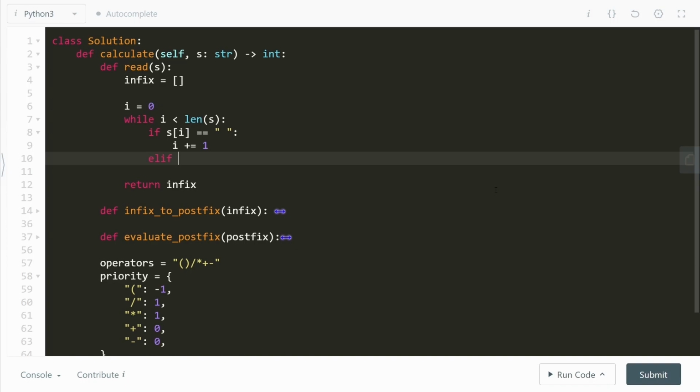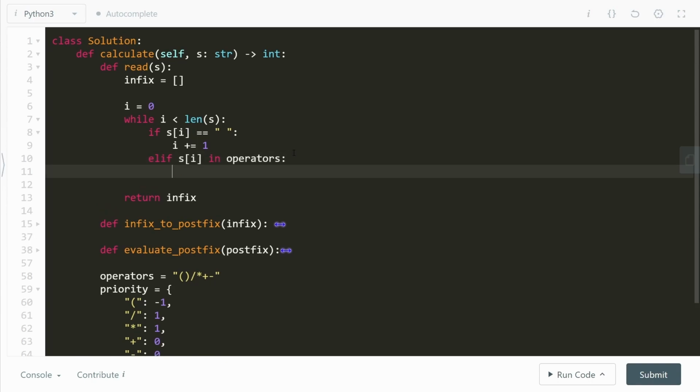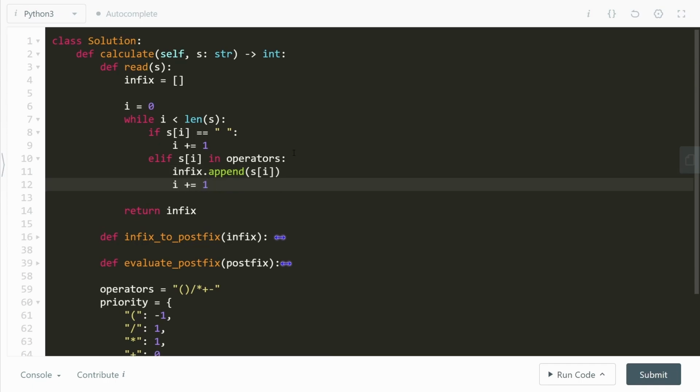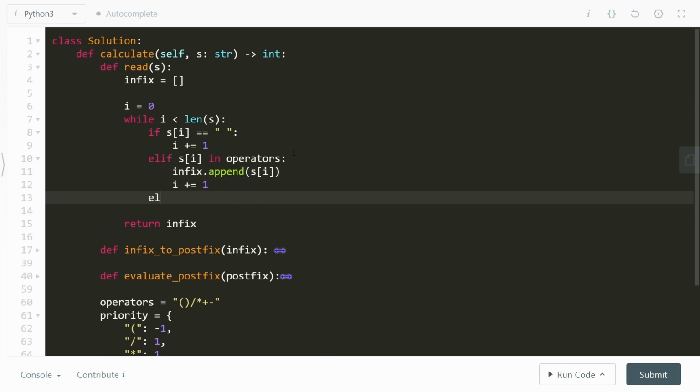So what I'm going to say is if s of i is present inside of the operators, by the way, these operators is a variable over here, which is simply just the brackets and the multiplication, division signs, and so on. If the current character I'm looking at is an operator, well, then go ahead and add this to the infix list. So I'll do infix.append the current s of i. I'll also do i plus equals 1. All right, what's the else condition?